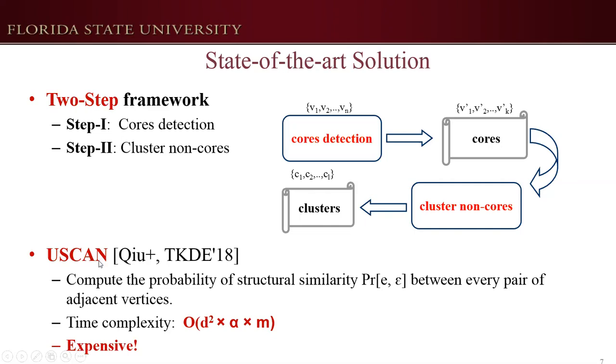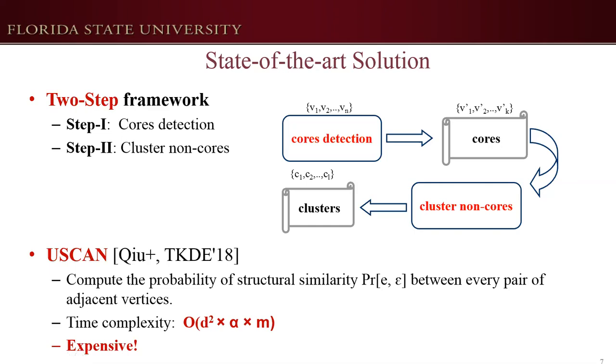The state-of-the-art solution is U-SCAN. In this method, we compute the probability of structure similarity based on a dynamic programming method. The time complexity of this method is d squared times alpha times m. Here, d is the maximum vertex degree, and alpha is the arboricity of the graph. We can see the time cost is very expensive, especially for a large graph.